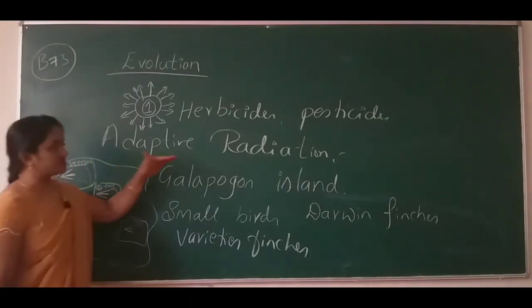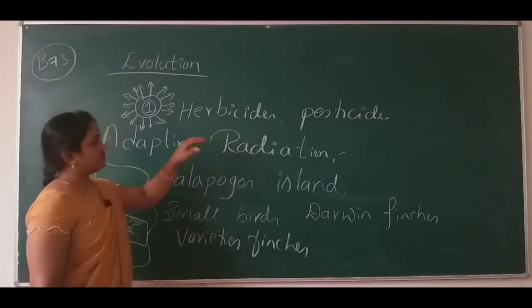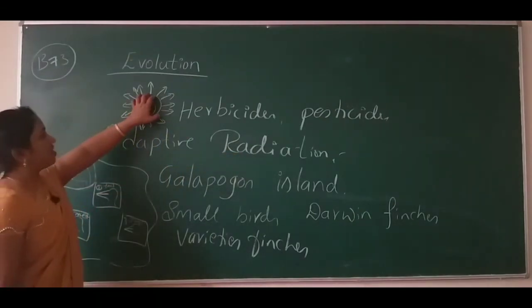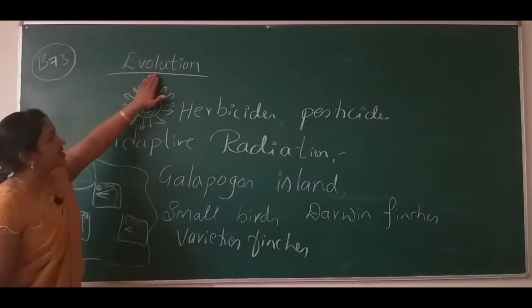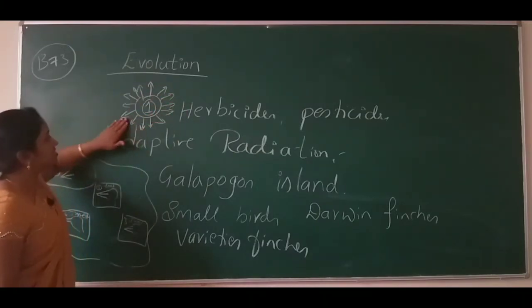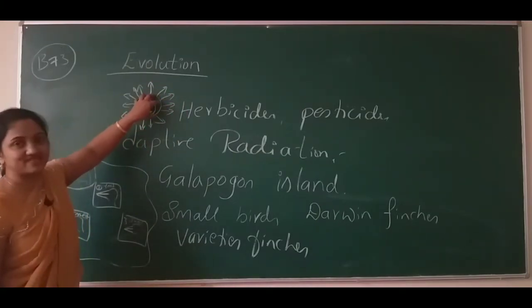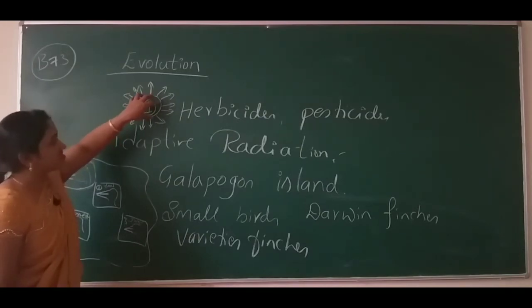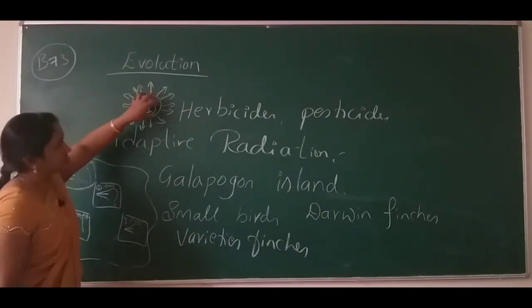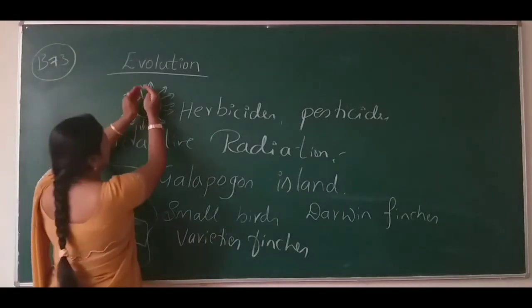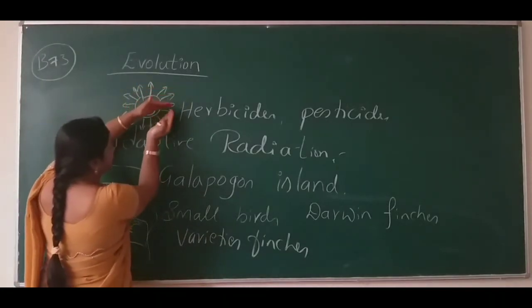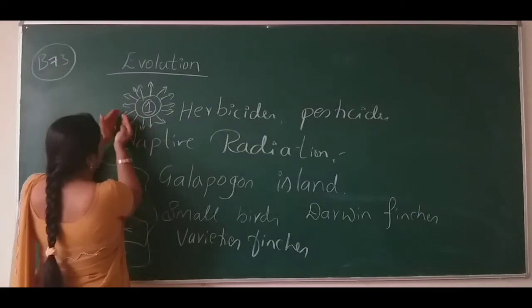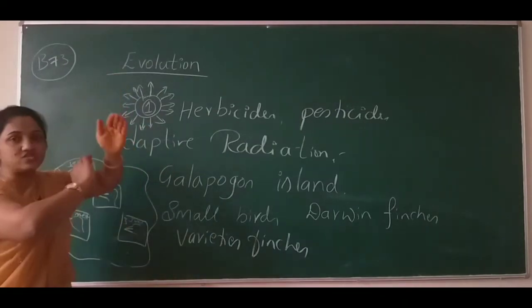So what is my concept? The occurrence of different forms of species from the same ancestor, from one species, from one ancestor. From one species, different varieties of organisms occurred. Why so?